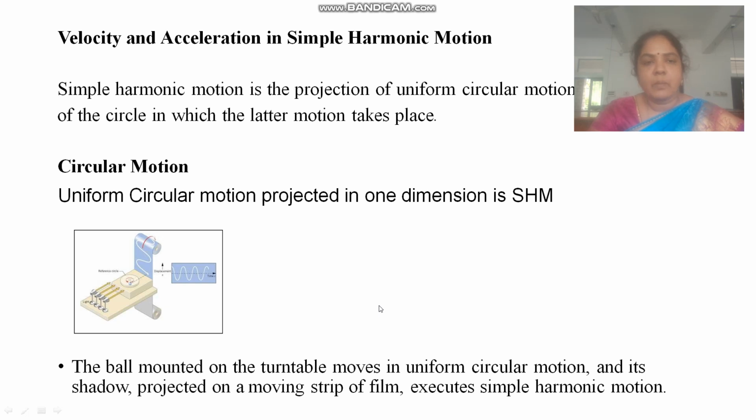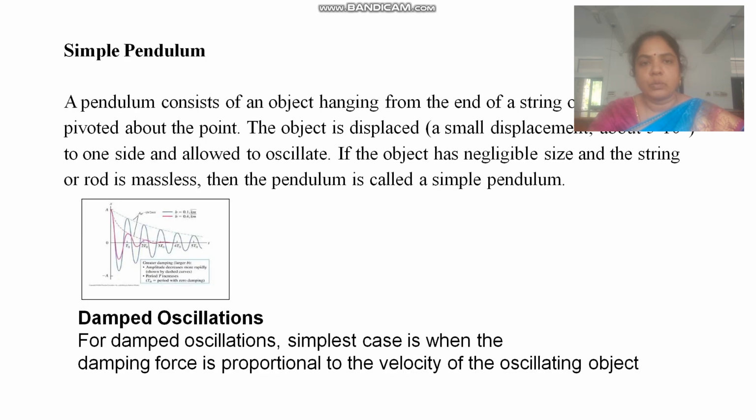Simple harmonic motion is a projection of uniform circular motion on a diameter of the circle in which the circular motion takes place. Uniform circular motion is projected in one dimension in simple harmonic motion. That is, a ball mounted on a turntable moves in uniform circular motion and its shadow projected on a moving strip of film executes a simple harmonic motion.